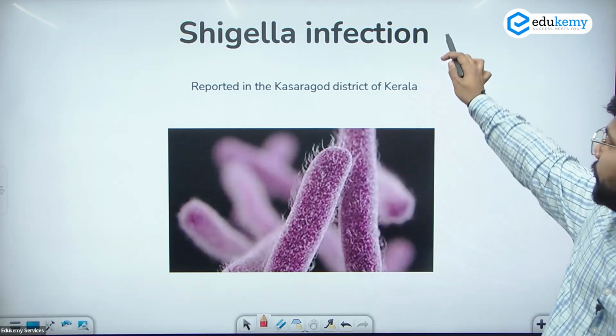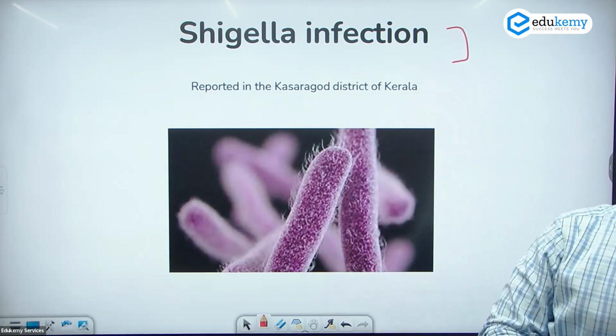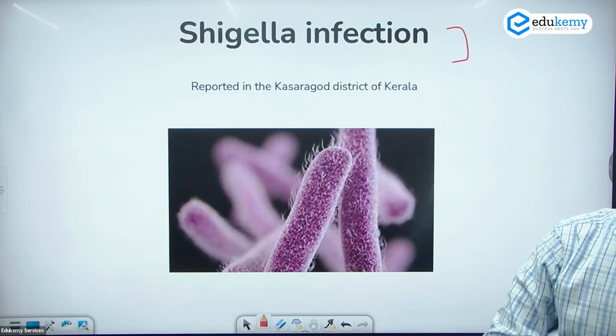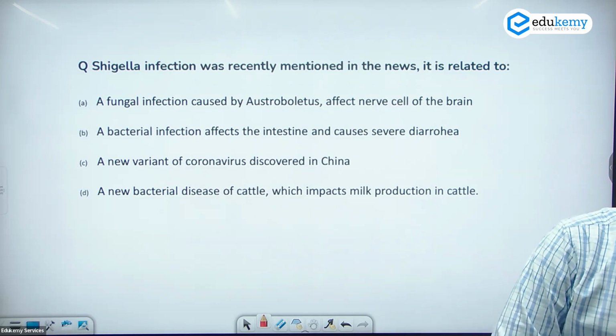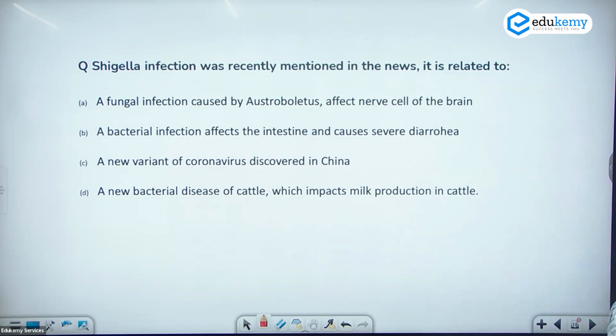So from the name alone you cannot tell what it is. So let's see the question, what could this be? Shigella infection was recently mentioned in the news. A. It is related to a fungal infection caused by osteobolitis that affects nerve cells of the brain. B. A bacterial infection that affects the intestine and causes severe diarrhea.